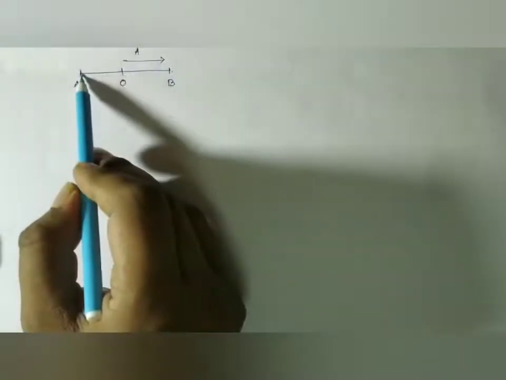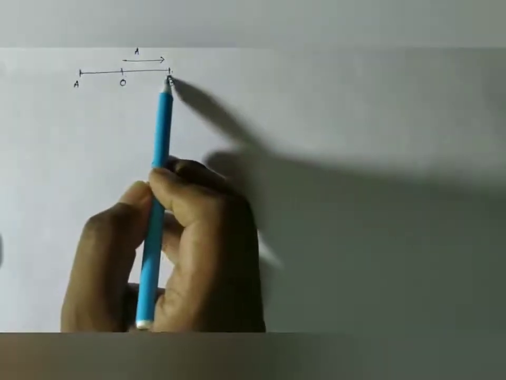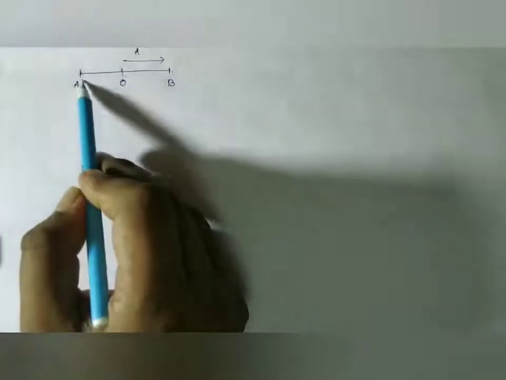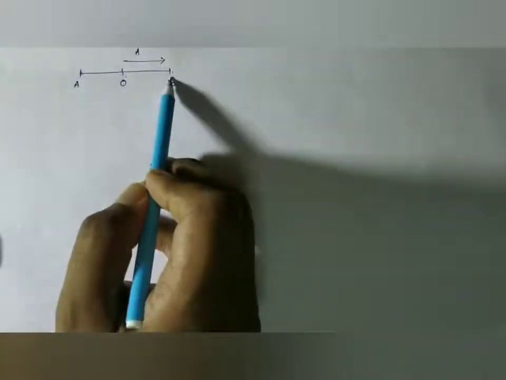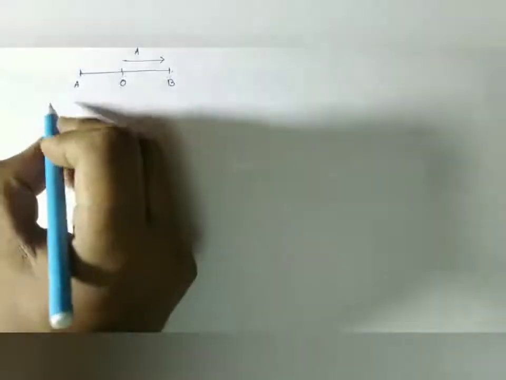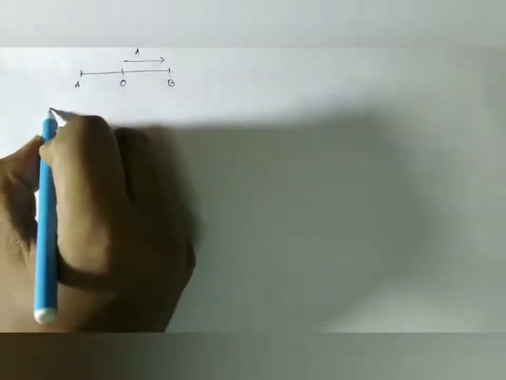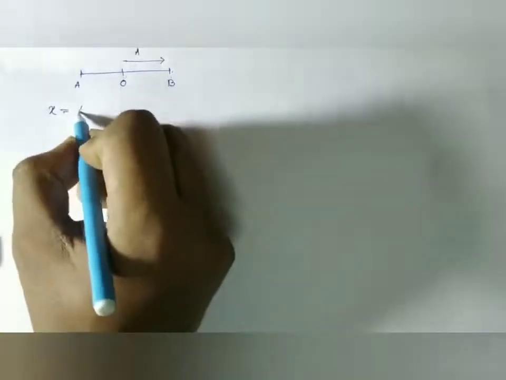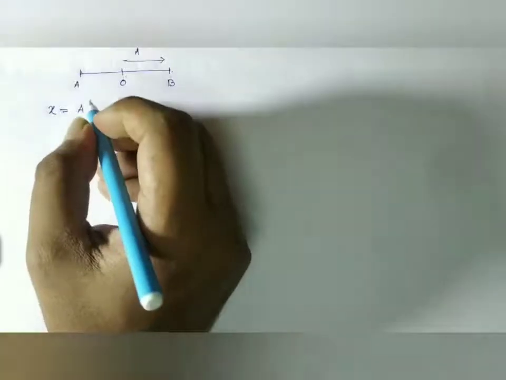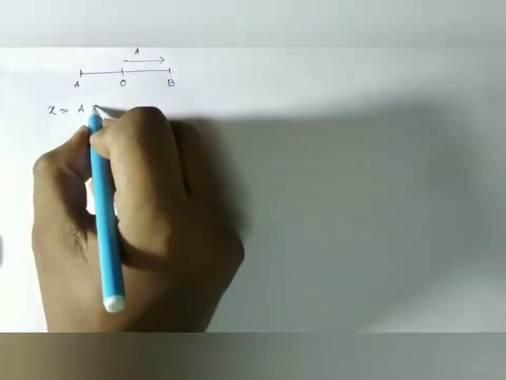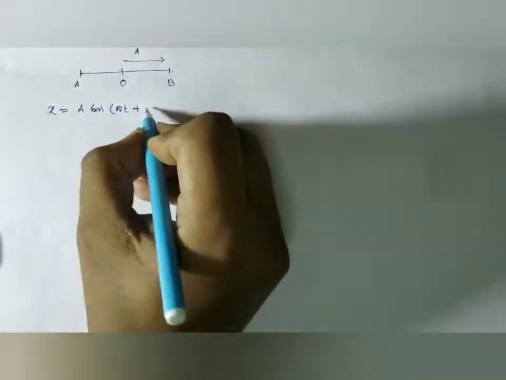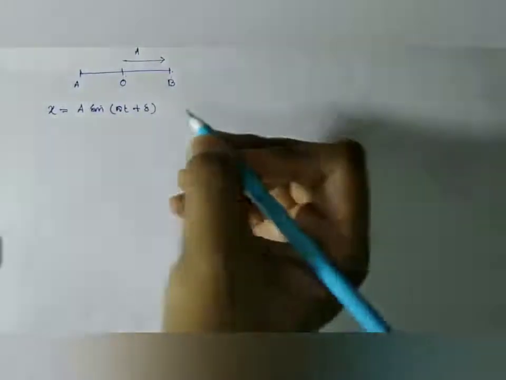Let us suppose a body is executing simple harmonic motion along the line AOB, where O is the equilibrium position of the body and A and B are the two extreme positions, that is the amplitude of motion of the body, which is given by A. Now, as we know from the solution of a body executing simple harmonic motion, the equation of motion is given by x equal to A sine omega t plus delta.